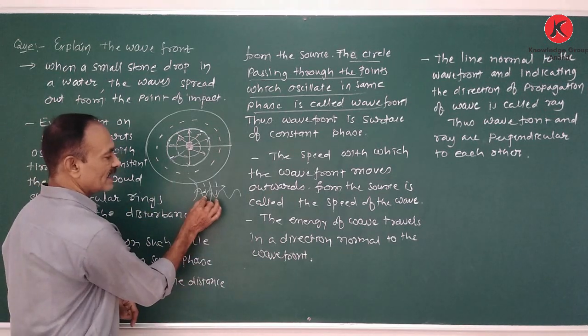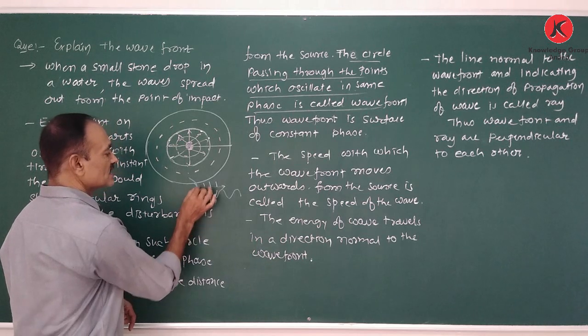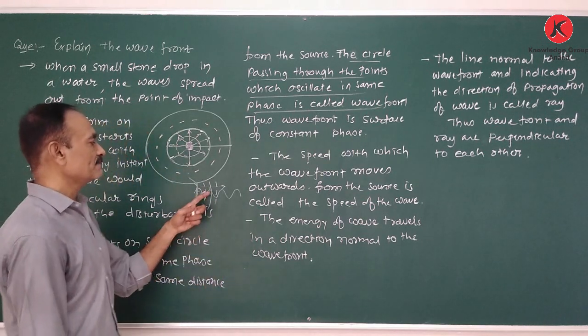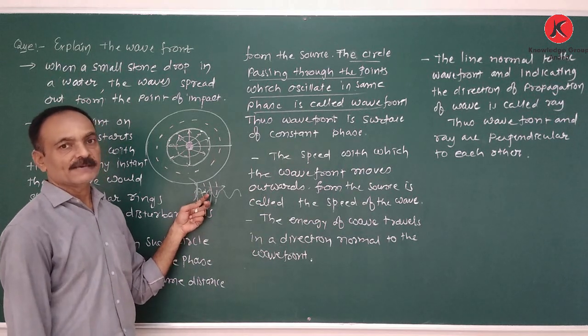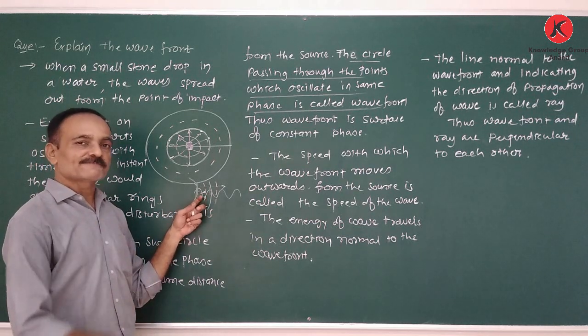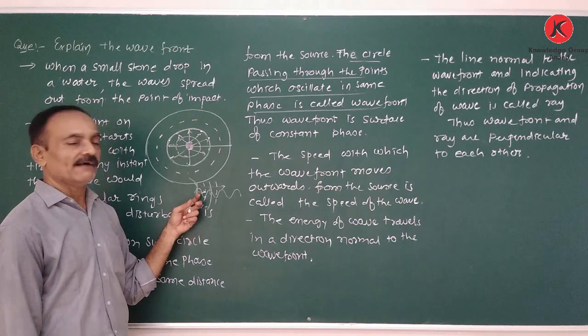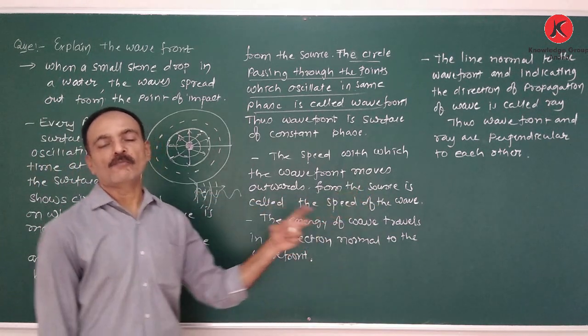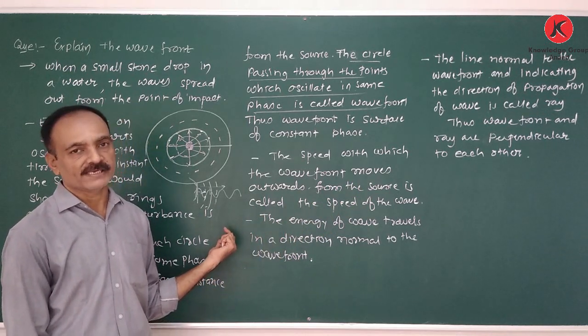Therefore, not only is the wave propagating, but due to the traveling of the wave, the energy is also transferred from one point to another in the medium.